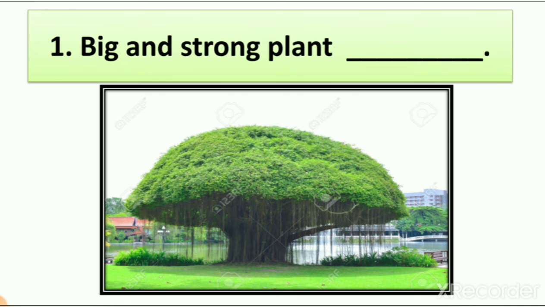So which is the answer here? When we learn about banyan, what we called banyan? We learn about banyan tree. So it means big and strong plant is called tree. So when we learn about rose, rose is small plant. It is not big, it is not strong. So big and strong plant is called tree.